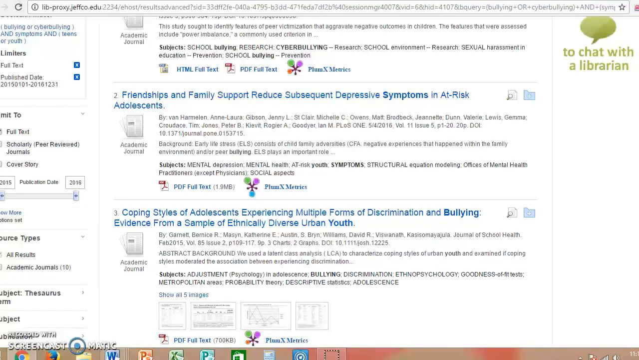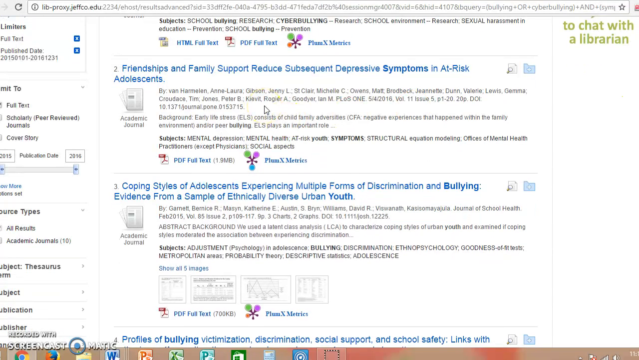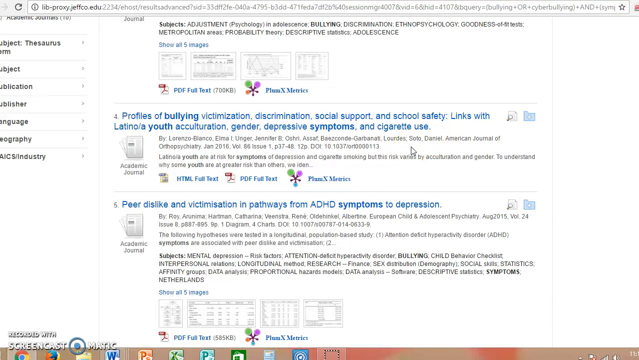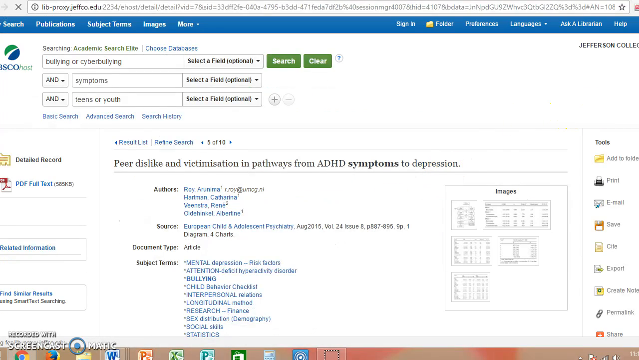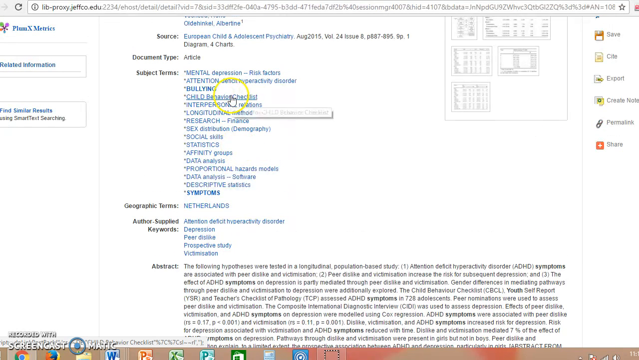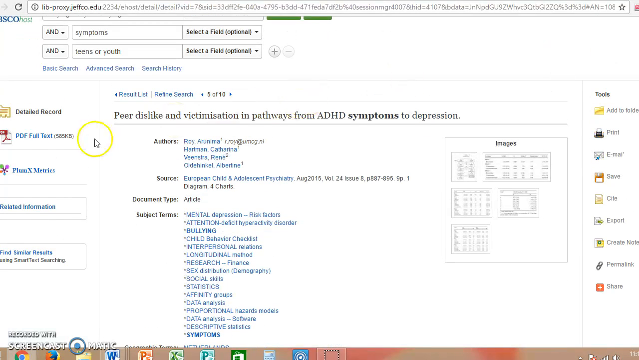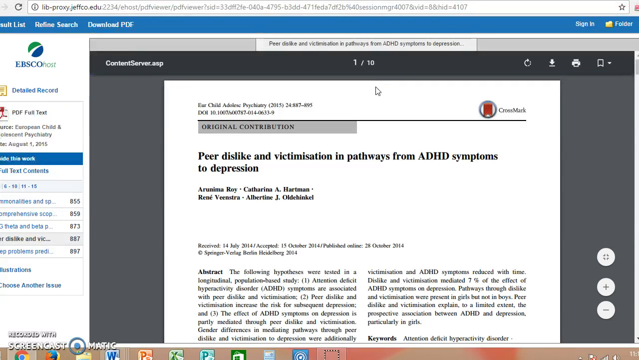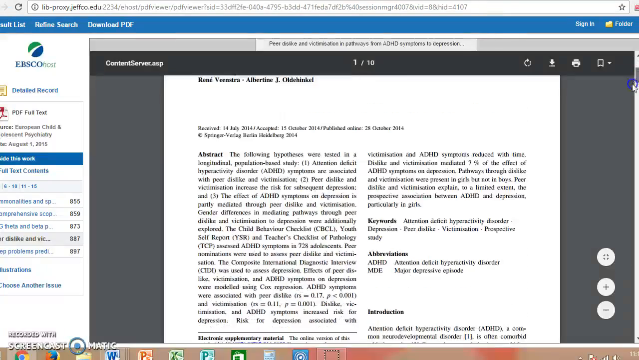And it might be that if we find something that, let's see, we look at some symptoms. Okay, so if we look at this one, it might be that this gives us some search terms that we want to look at. So bullying, child behavior, that may be what we narrow it down to, bullying and child behavior. But before I move on to that, this is a PDF full text. So if we click on the PDF, this will actually open up the exact article itself.